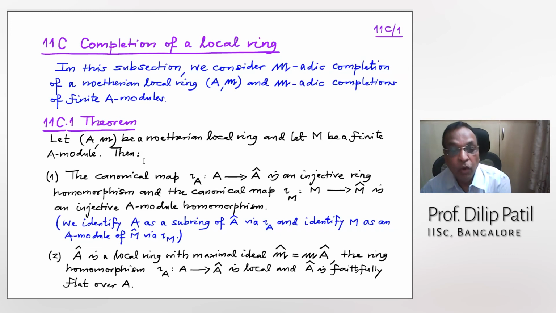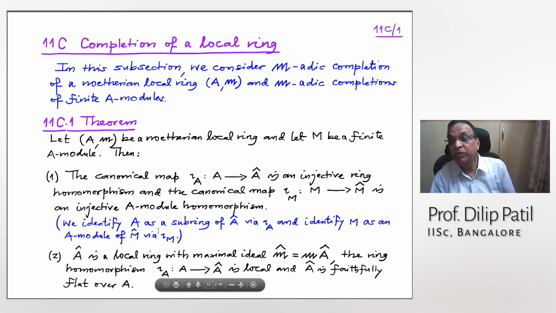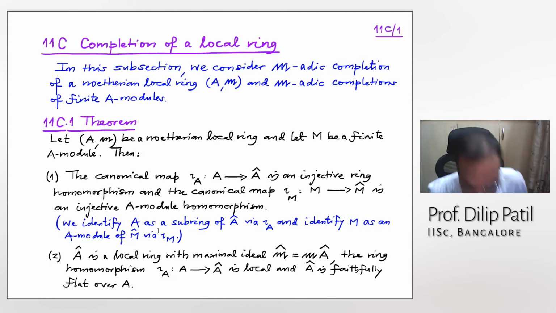All right. And now to show that A cap is local with maximal ideal m cap. I also forgot. Actually, this two is a very particular statement. I wanted to write more general, but then I would have had to go out of this notation and so on. Instead of two, what I could have done is, suppose you have a Zariski ring. That means your ring may not be local, but we are taking a completion like here we have taken.